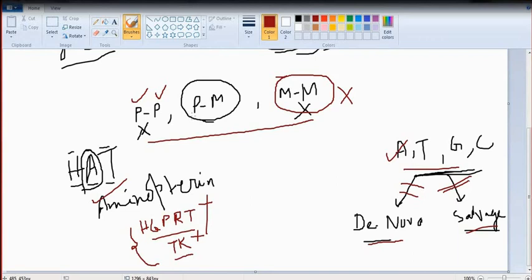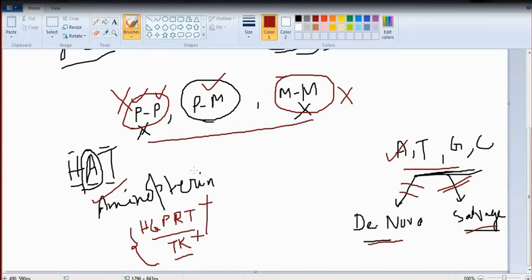Now you can ask, sir, this particular cell can grow by the salvage pathway, but what about this plasma cell? They can also grow in the salvage pathway. But it is not a big problem, because we all know the lifespan of the plasma cell is 2 to 3 days. That means after 2 to 3 days, these cells will die, whatever the media might be.